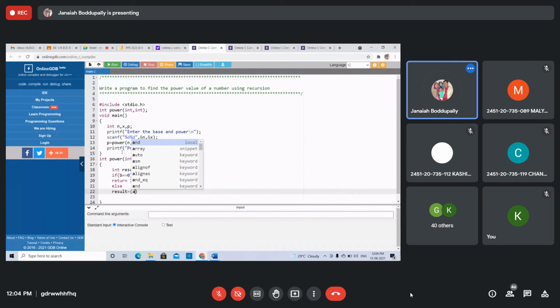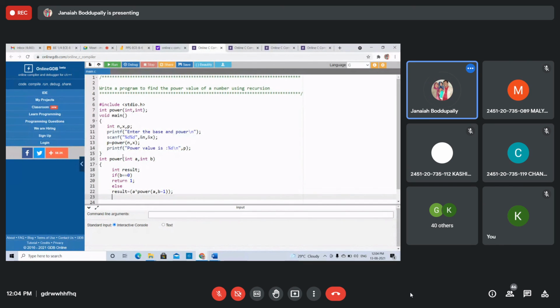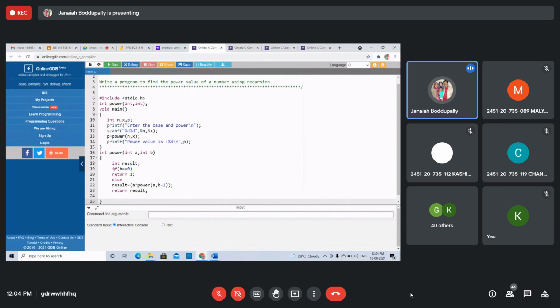a into power of a comma b minus 1. A comma b minus 1, reducing 1. Then return result. That's it. This is your function definition. You are just taking b equal to 0, 1, a power 0. This is a power of power function.